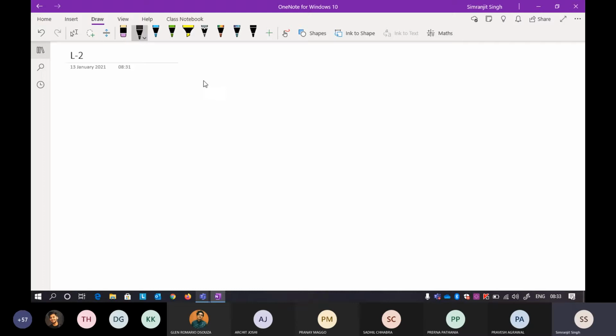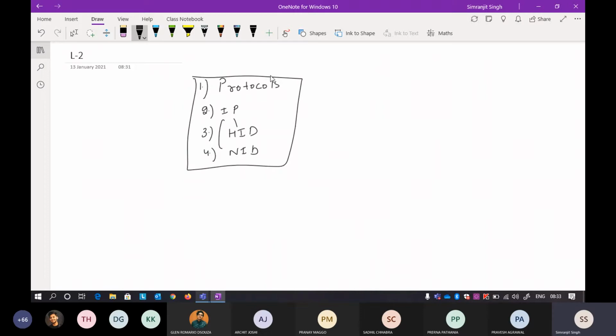Previously we have studied some basic terms and some basic aspects of communication. There are some basic terms that I already told you. First is protocol, a set of rules that governs the communication. Second is your IP address. What is IP? Internet protocol address. Third is host ID. Then there is a network ID. The IP address is a combination of these, divided into two parts. I think I have cleared all these terms because I will be using them again and again.